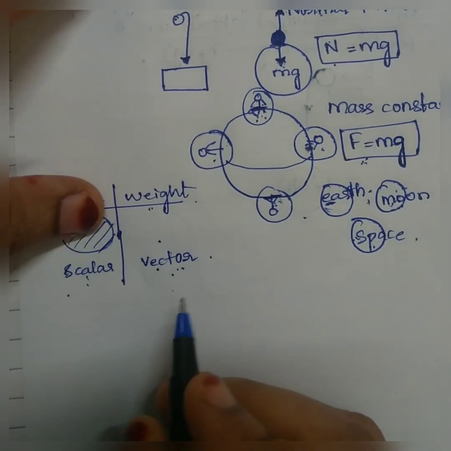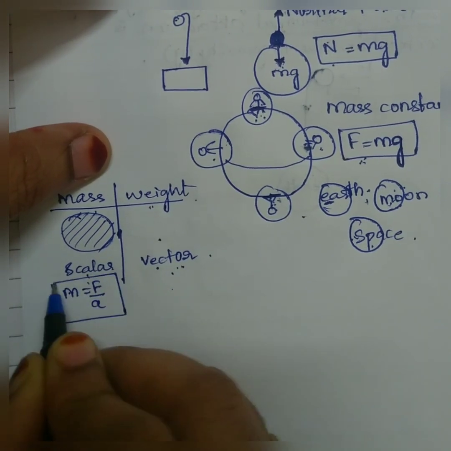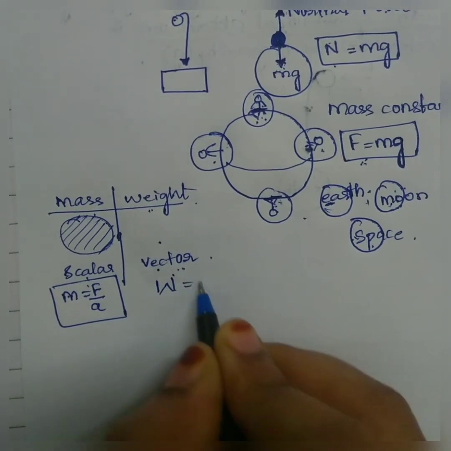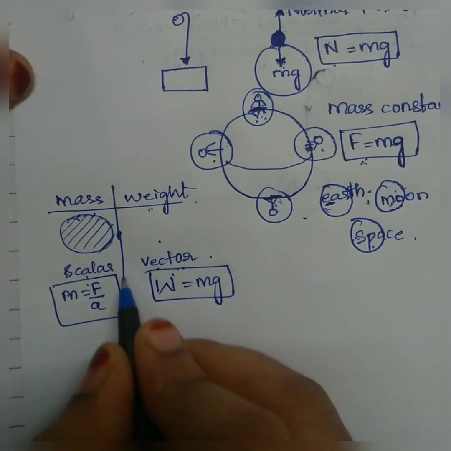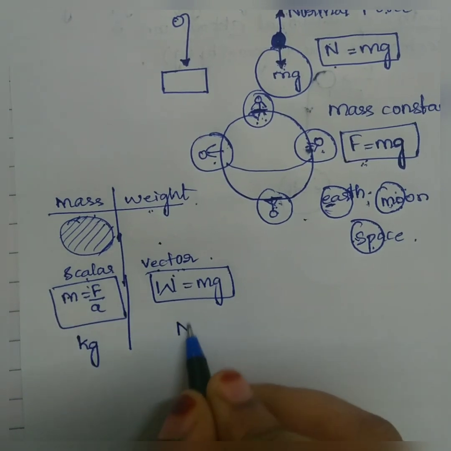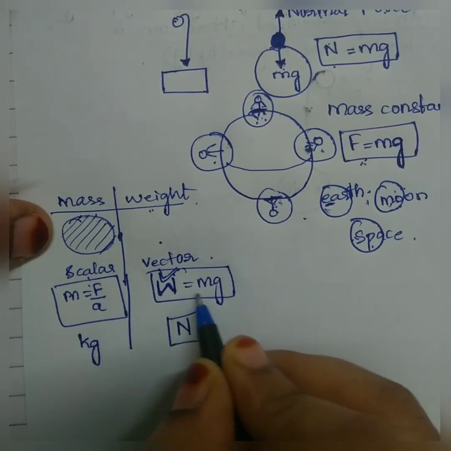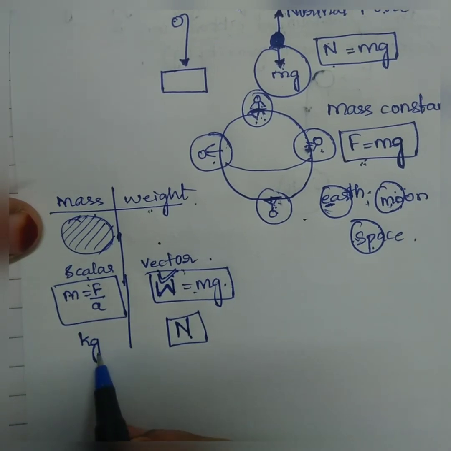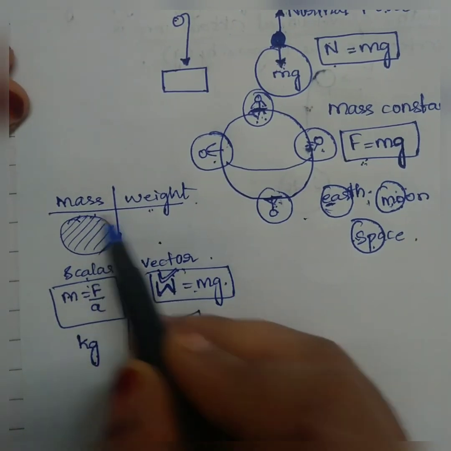Then we have the mass of the moving body is given by m is equal to F by a, and the weight of the body is given by W is equal to mg. The unit of mass is measured in kg and weight is measured in Newton. Why? Because it is a force, right? Weight is nothing but the force. F is equal to mg. So therefore the unit for weight is Newton and the unit for mass is kg. Hope you have understood the difference between mass and weight.